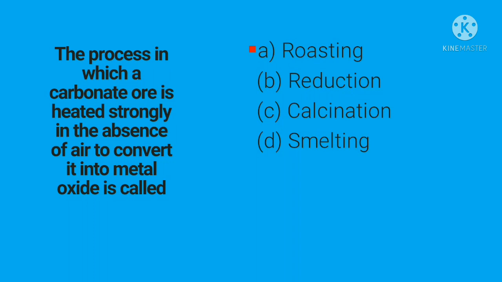Usually the carbonate ore is heated in absence of air. The correct answer is calcination. Roasting is done in presence of air for sulfide ores. Reduction, you know, is gain of electron or hydrogen and loss of oxygen. Smelting means simply heating or melting to get the metal from their ores. So the correct answer is calcination.